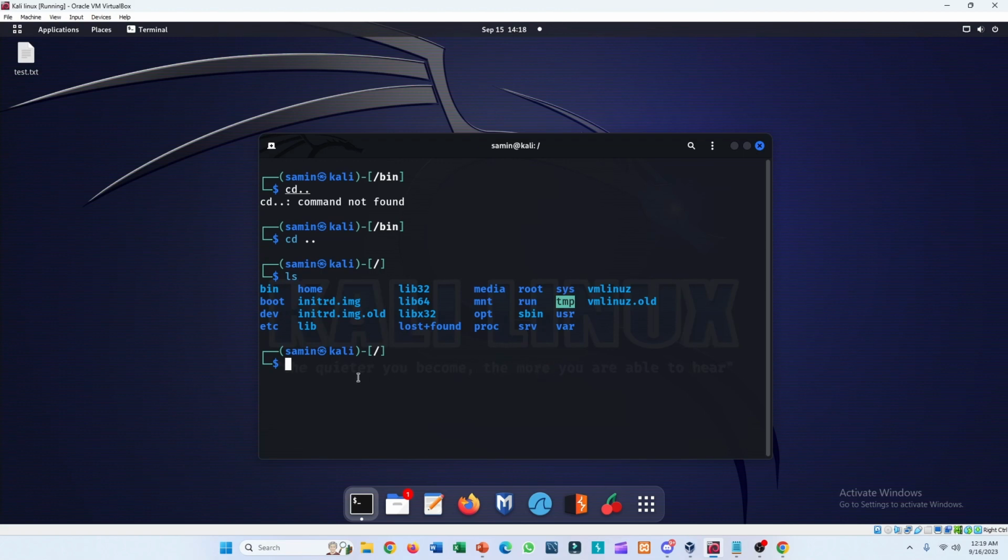The next directory is /media. This is another directory for mounting removable media, CDs, DVDs, or USB drives. These directories are part of the file system hierarchy standard and are organized to maintain an ordered structure in Linux file systems. Understanding their purpose is really crucial.